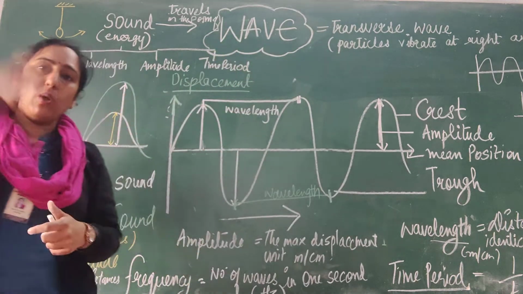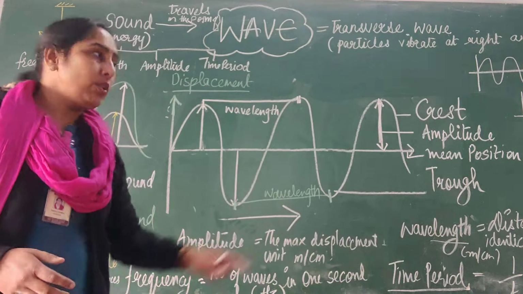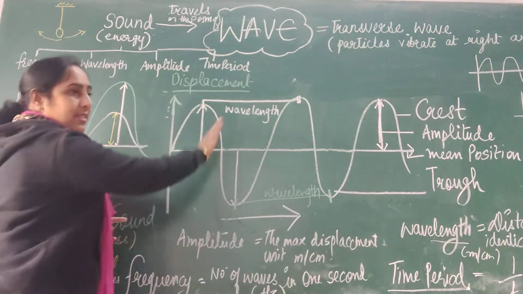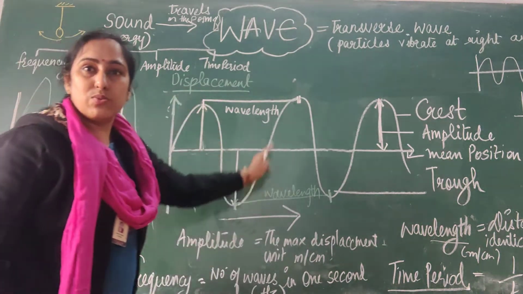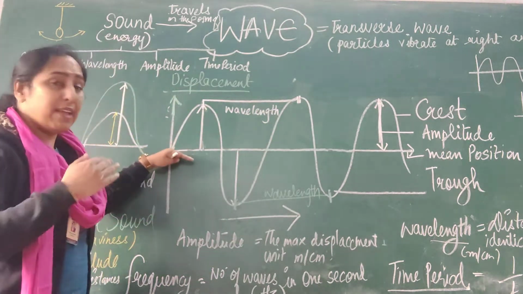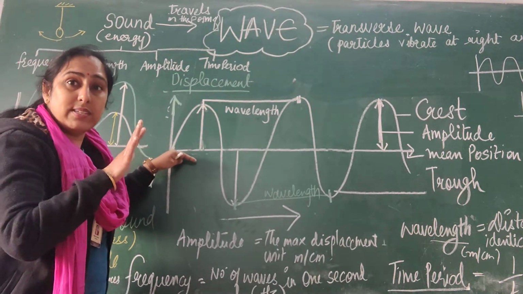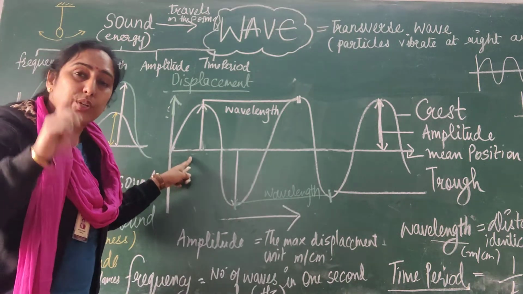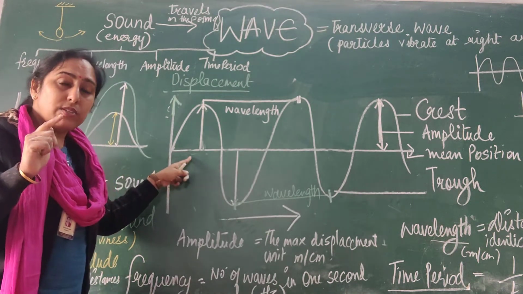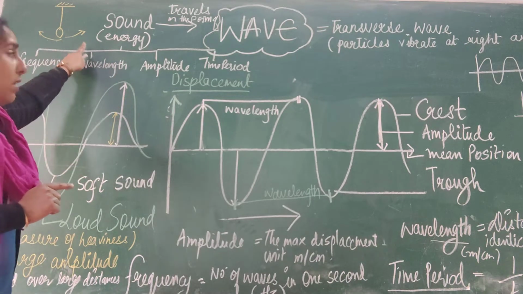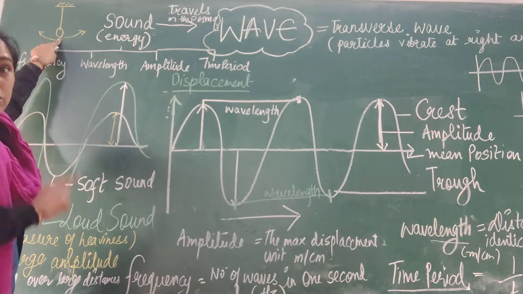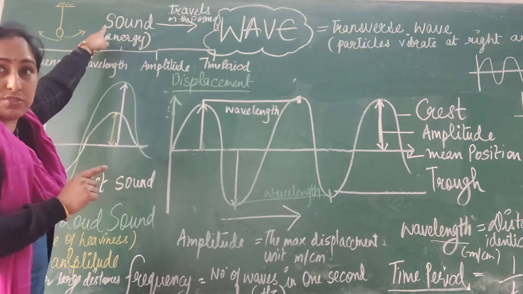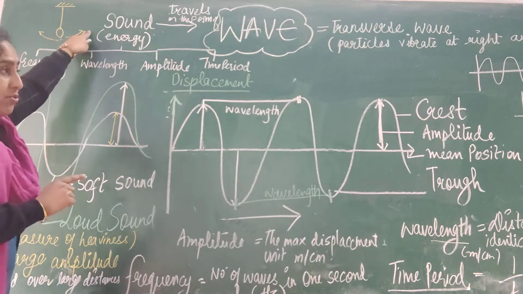So now, to understand what is a wave with a diagram, I can explain that wave is like this and this. The ups and the downs. When my voice is not working, I am not saying anything, that is the mean position. This mean position word, if you remember, you have understood it in oscillation, because when a pendulum is hanging, this particular position is the mean position. And when we take it to that one extreme corner, this is the extreme position. So mean position, then extreme position.